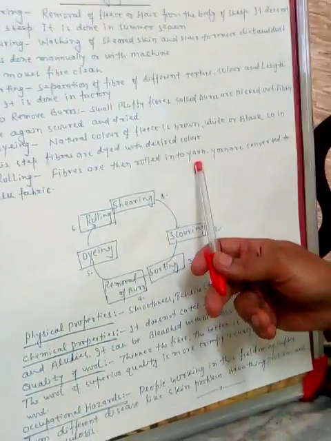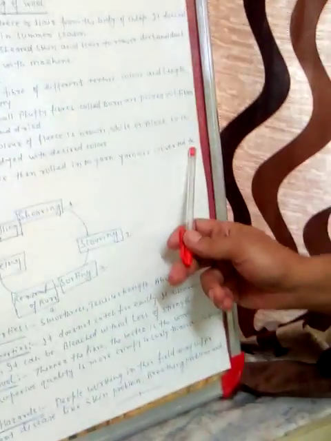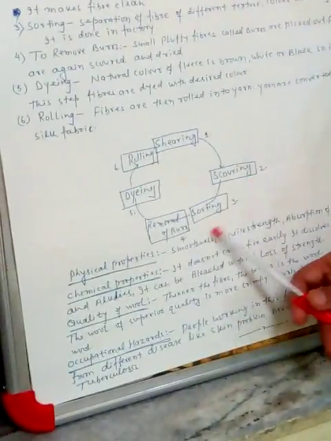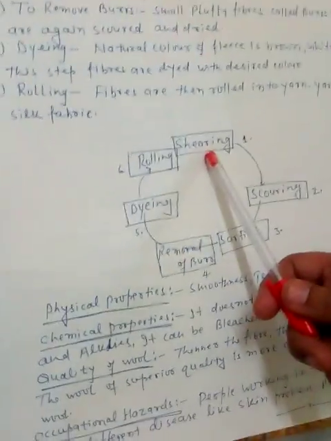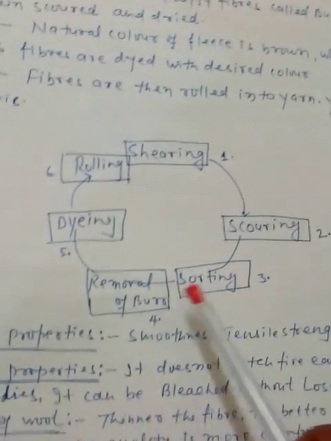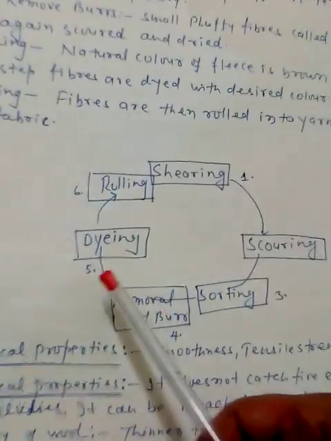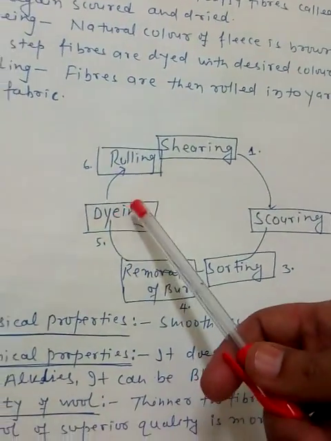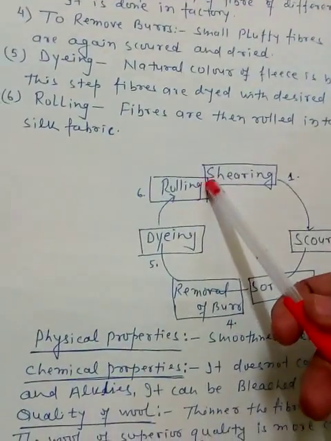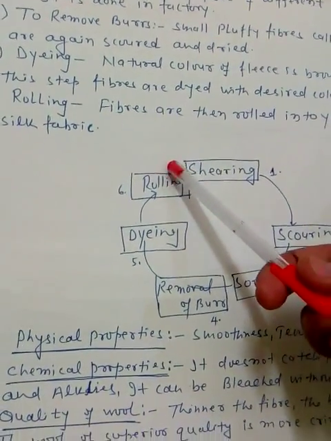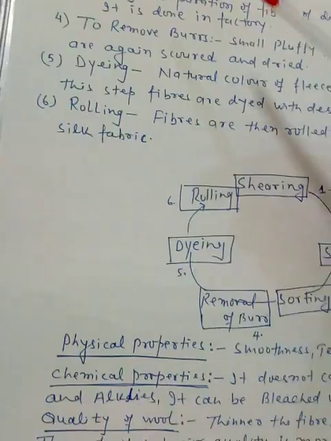The yarn is woven into fabric. The main summary of the steps: first shearing, second scouring, third sorting, fourth removal of burrs, fifth dyeing, and the last step rolling. From the rolling, the yarn is produced, which is woven into sweaters or any woolen clothes.